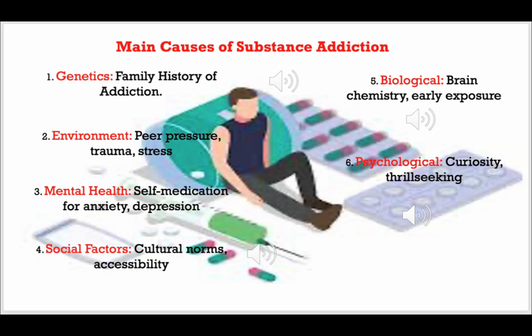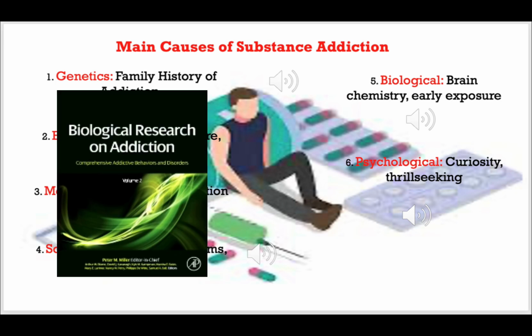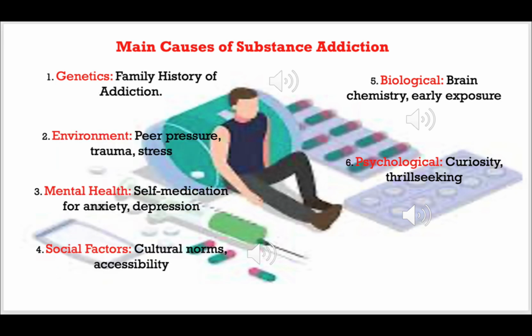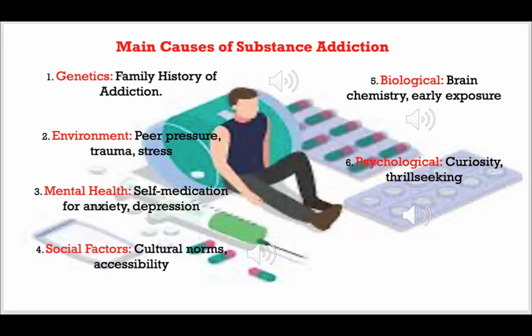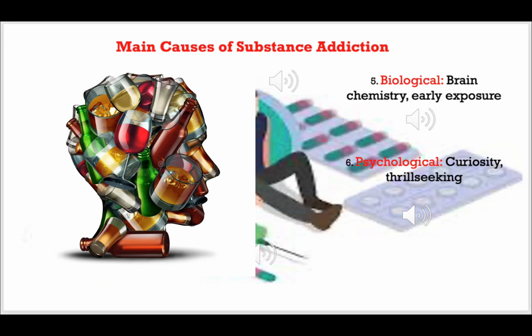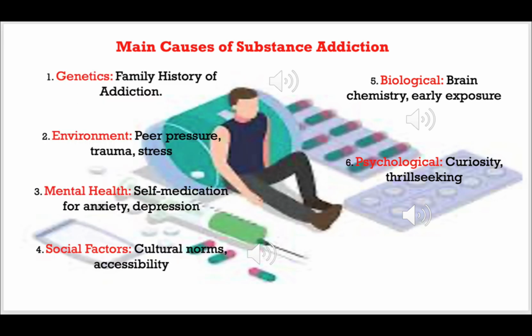So next are the biological factors. What is a biological factor? Brain chemistry or early exposure. Brain chemistry changes with substance use. These drugs are toxic and very harmful, so we should not get this exposure, too early or even later. So brain chemistry changes with substance use.